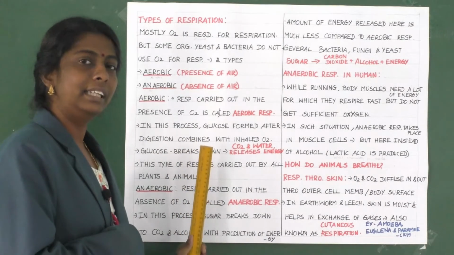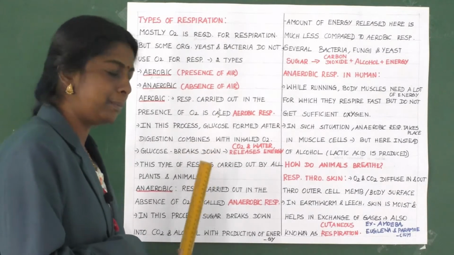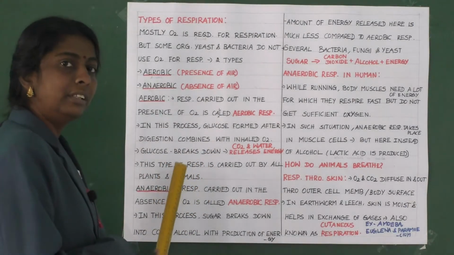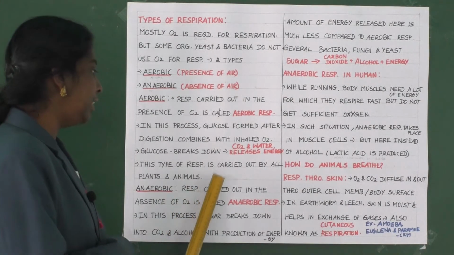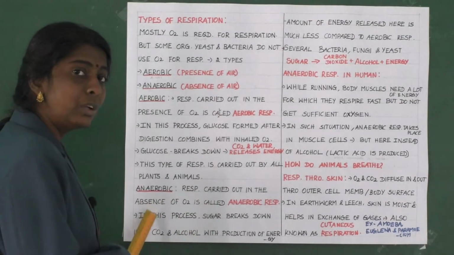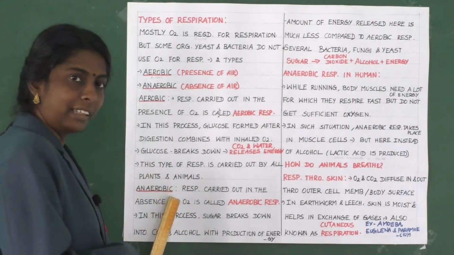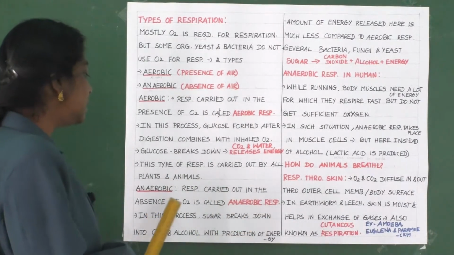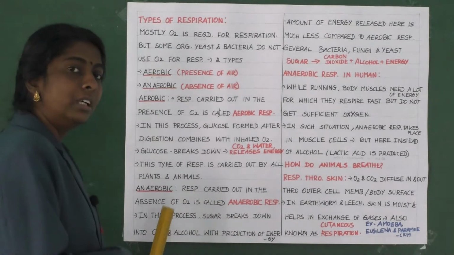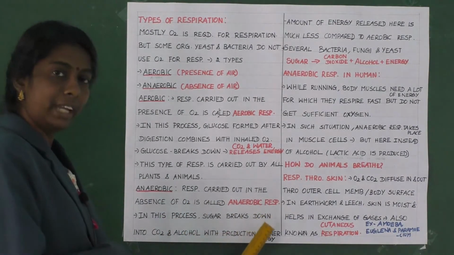Clear, children? Yes. Now about anaerobic respiration. What is this? The respiration carried out in the absence of oxygen is said to be anaerobic respiration. Clear, children? Yes. In this process, sugar breaks down into carbon dioxide and alcohol with the production of energy.